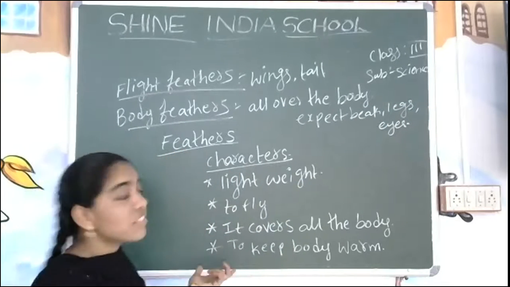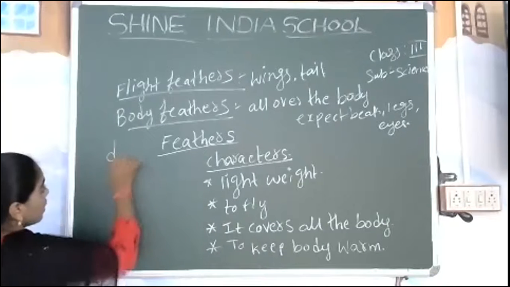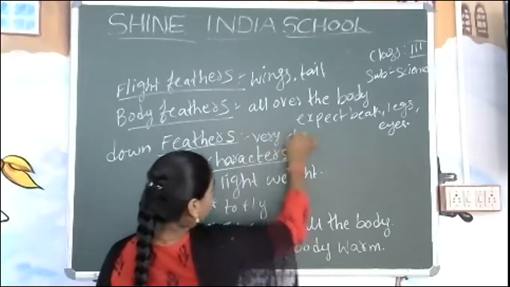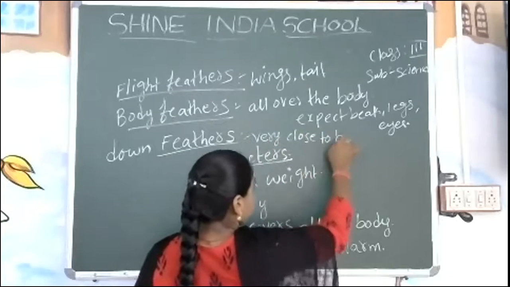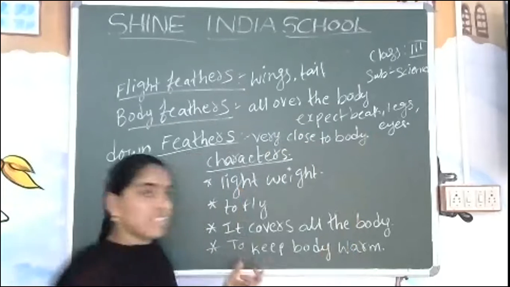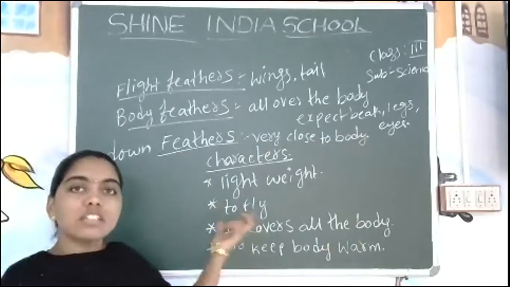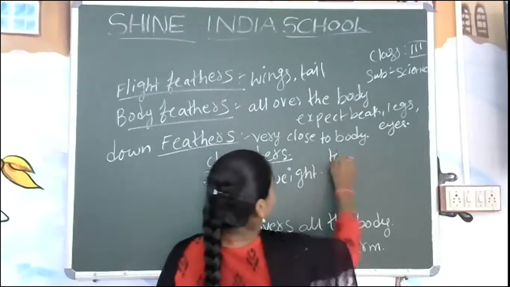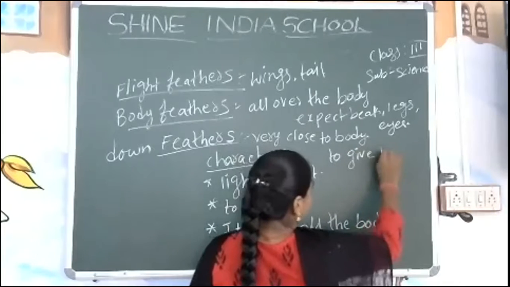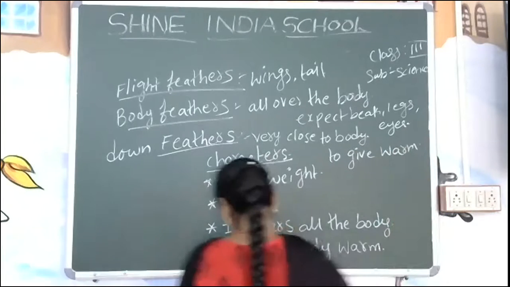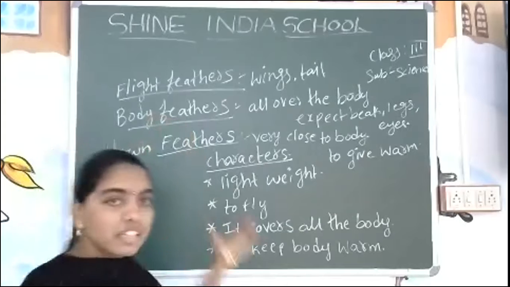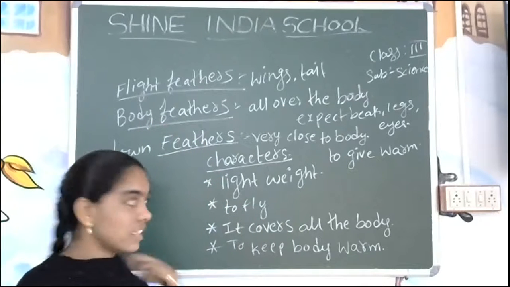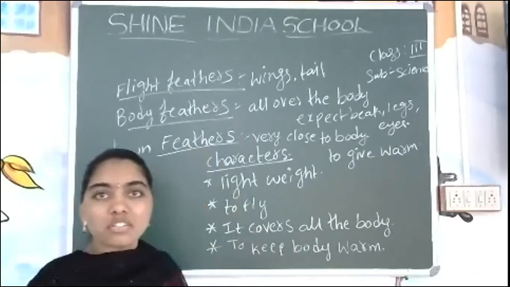And what about the next one? Yes, that is the down feathers. They are very close to the body. What is their use? Yes, to give warmth to the body of a bird. Yesterday we learned about the flight feathers, body feathers and down feathers, and we also learned the characters of the feathers.